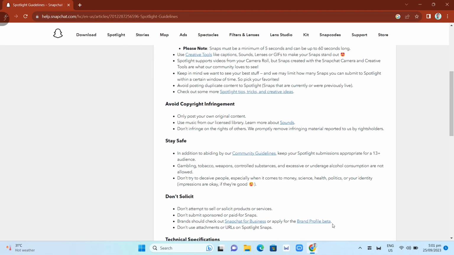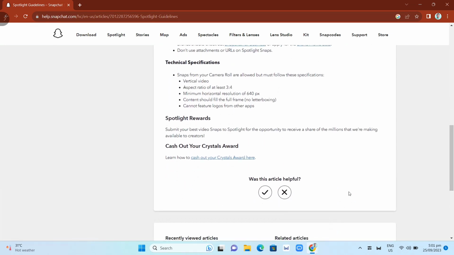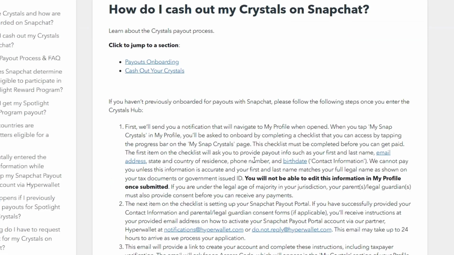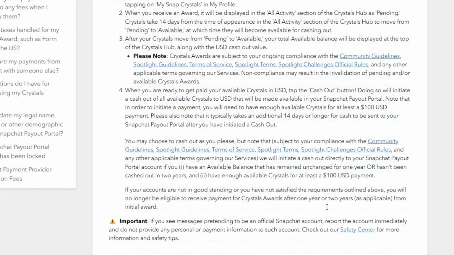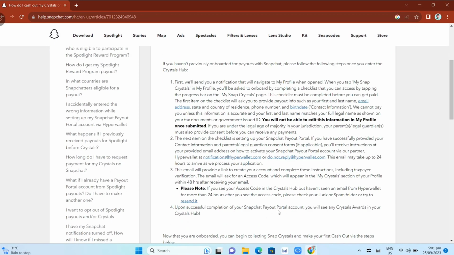Then you can also go to Snapchat support and find the Spotlight guidelines, where you can find all the topics about Spotlight. As you can see, Spotlight rewards: submit your best video snaps to Spotlight for this opportunity to receive a share of the millions that we're making available to creators. Here you just need to cash out your Crystal Award. If you click on this one, you'll find this topic: how do I cash out my Crystal reward? You just need to follow all of this to make sure that you will receive your payment from Snapchat Spotlight.